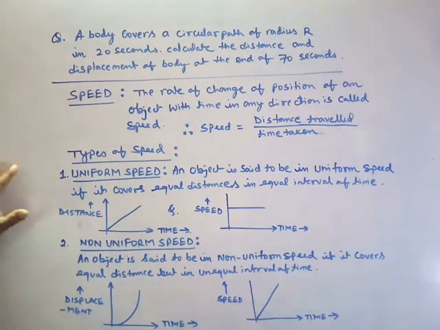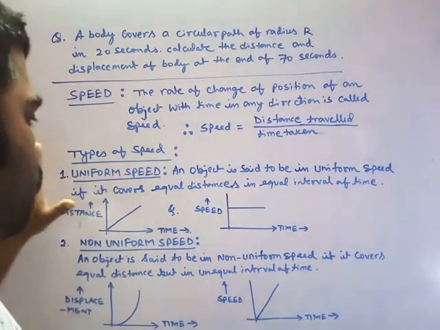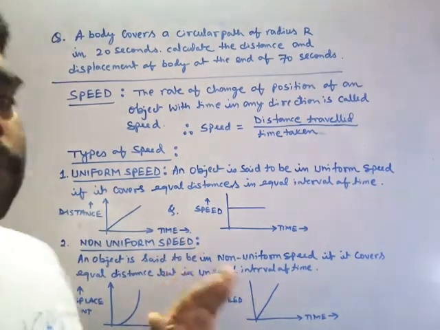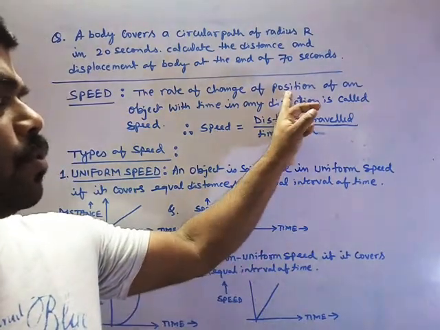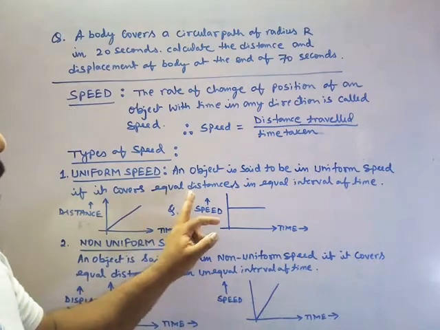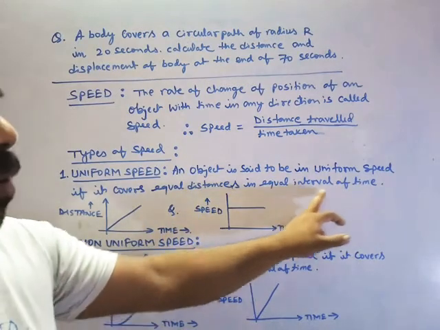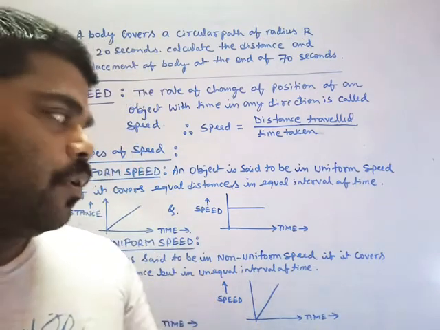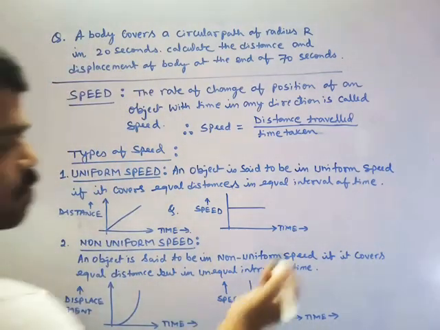Types of speed. There are two types of speed: one is uniform, another is non-uniform. What is uniform? It is said to be uniform when we cover some distance in equal intervals of time. Let me take an example.